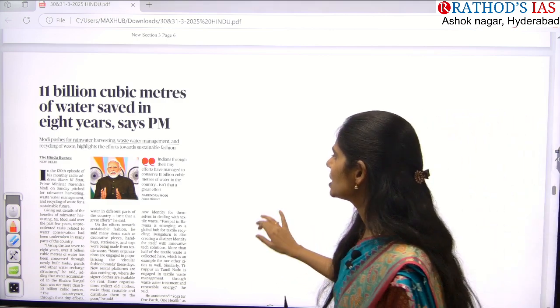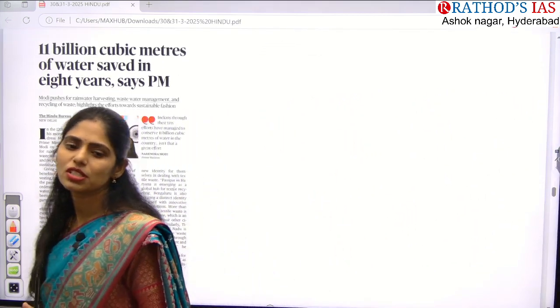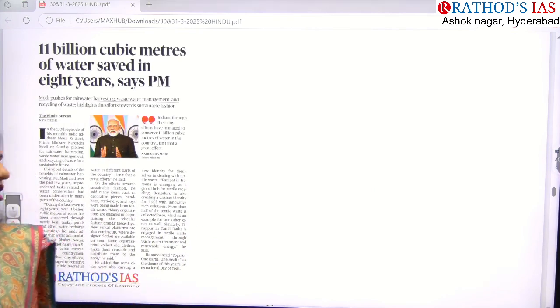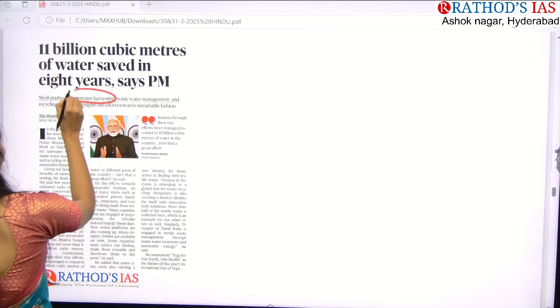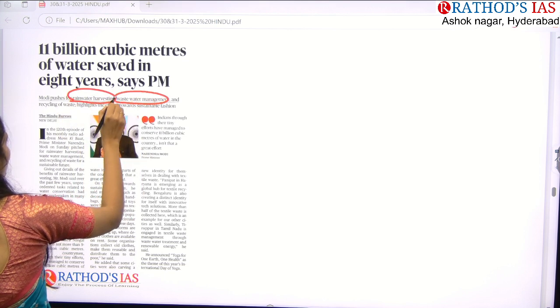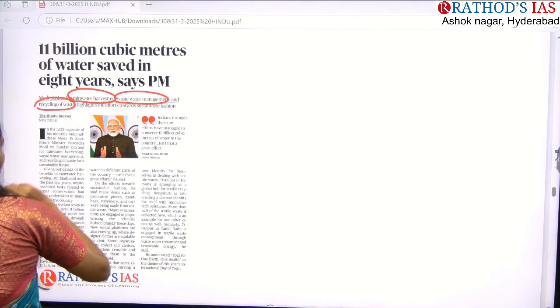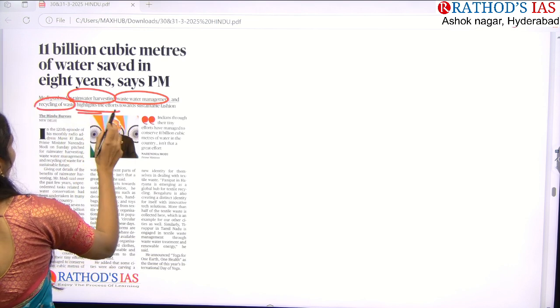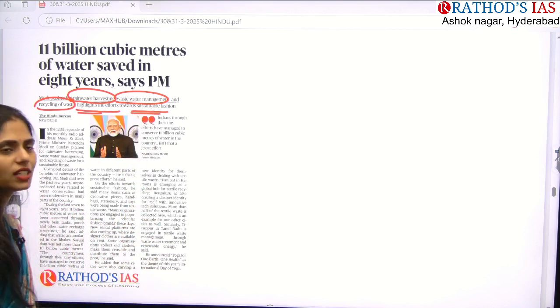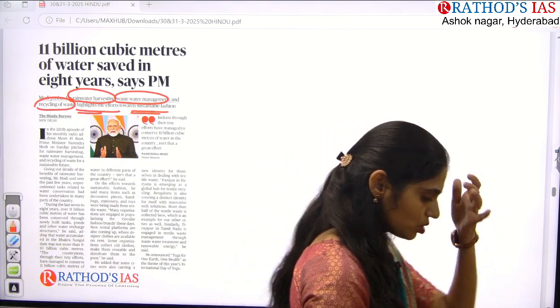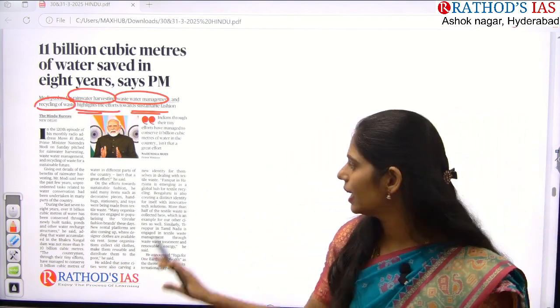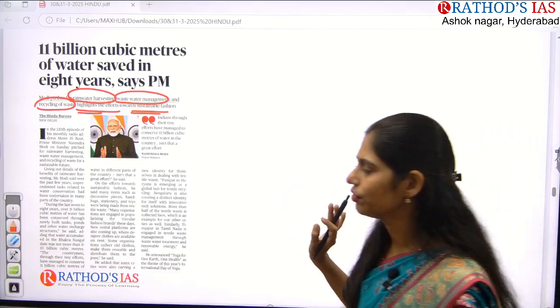In this 120th episode of Mann Ki Baat, he made a statement: India is pushing for water harvesting, wastewater management and recycling of waste. Because of this, we can say that we are taking a lot of steps towards sustainable development. In this article he also cited data, and you have to make a note of that data.